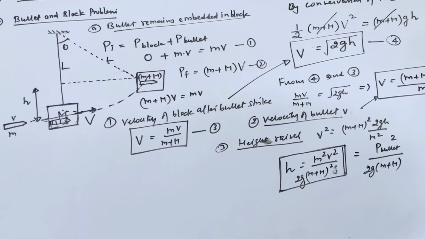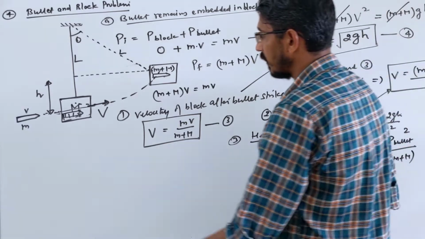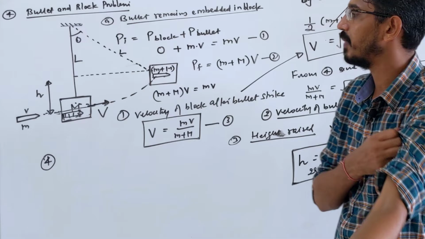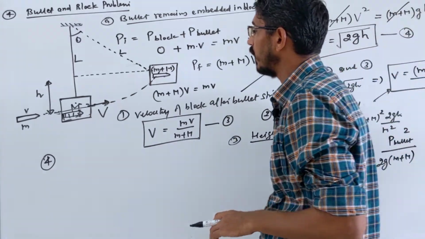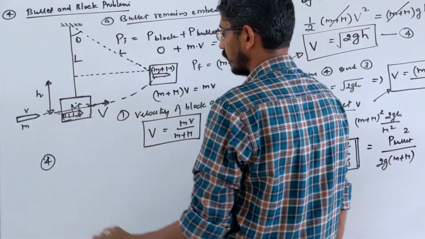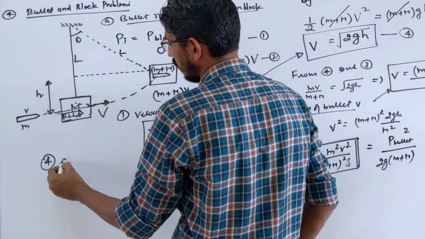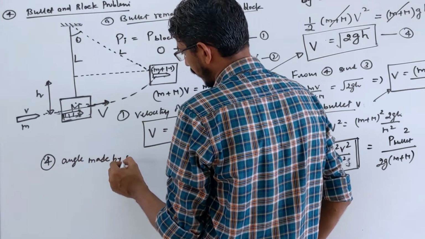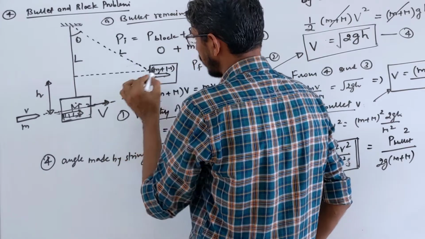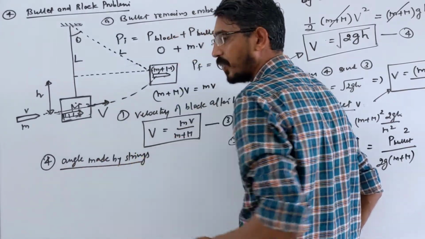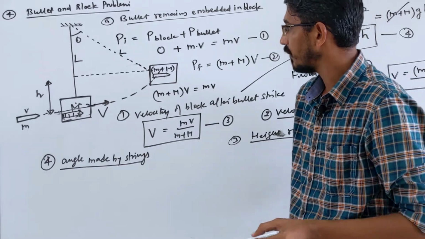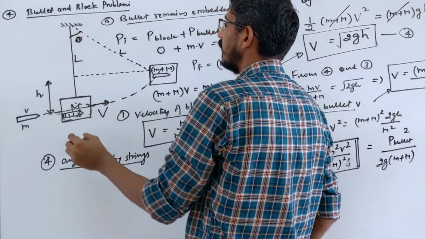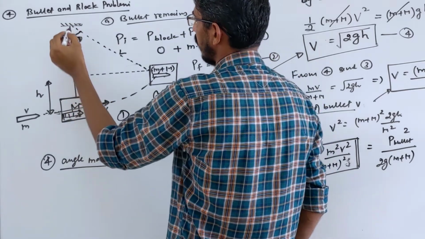Okay, third question done. Then the fourth question will be like this: they ask you the angle made by the string. What is the angle made by the string when it reaches this point? This is the fourth question, right? So give attention here. Suppose this angle we want to calculate. So look at this triangle. I am talking about this triangle.